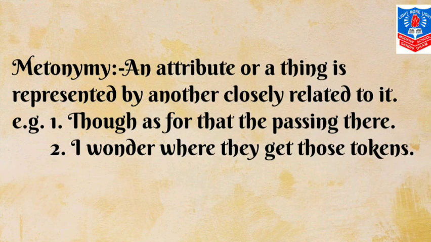Next is metonymy. An attribute or a thing is represented by another closely related to it. For example, though as for that the passing there. The words passing there represents the travelers who take the road. Second example, I wonder where they get those tokens. The word tokens represents virtues.